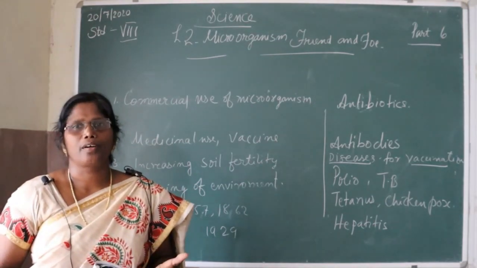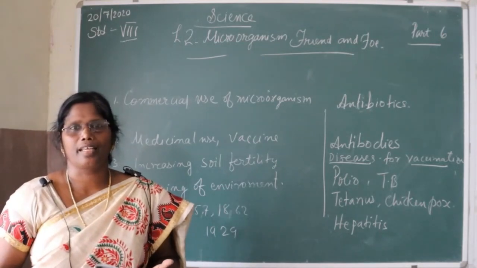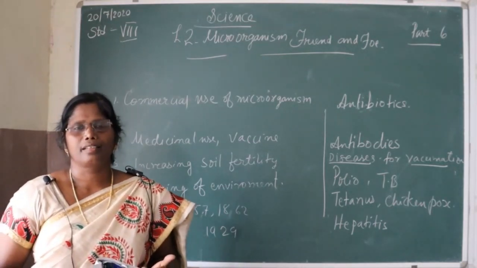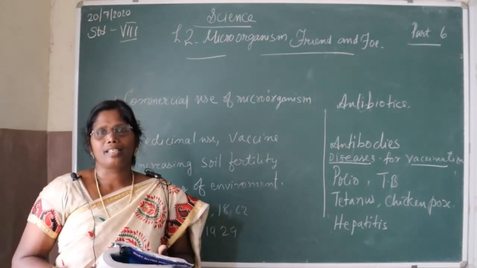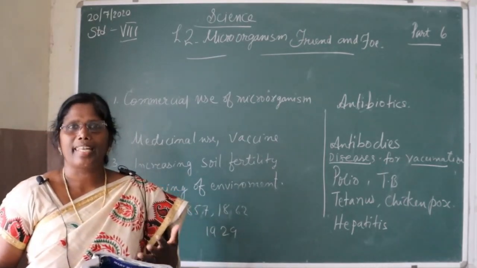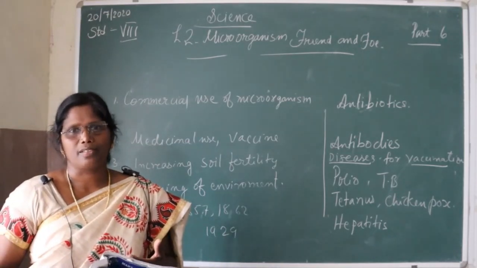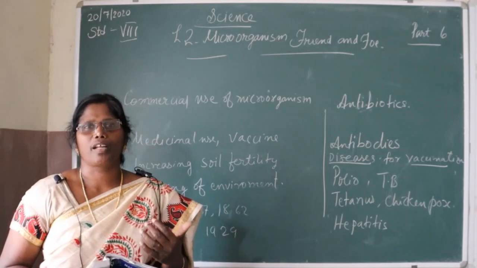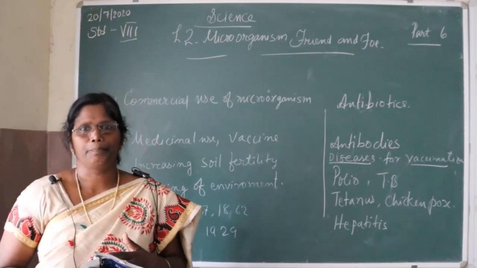Some examples of antibiotics are streptomycin, tetracycline, penicillin and erythromycin. Now, penicillin was discovered by Alexander Fleming, one of the most famous scientists. He was working on a culture of disease-causing bacteria.